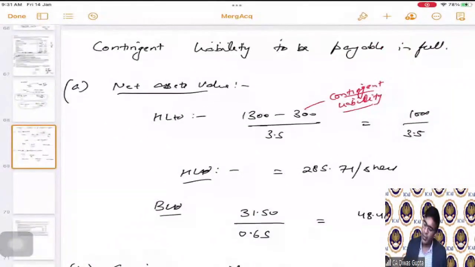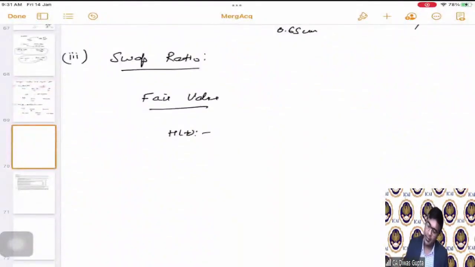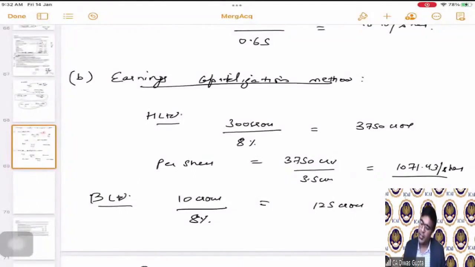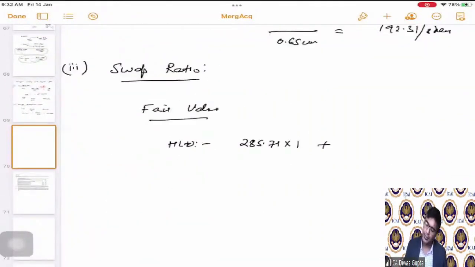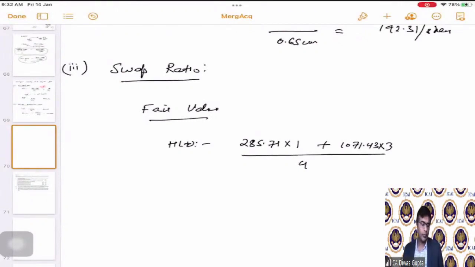Now we will make use of the per share value 285.71 into 1 plus earnings capitalization method 1071.43 into 3, whole divided by 4. This will give us the weighted H Limited's value. Correct. So this comes as how much? 875. This is for H Limited.